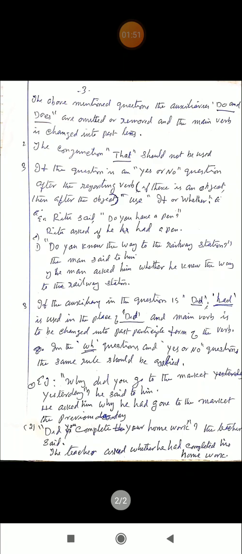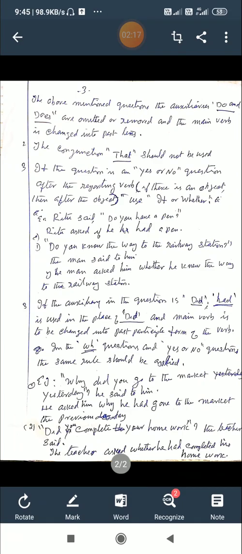WH questions are called in such a way because most of the interrogative pronouns or question words form with WH: what, why, when, where, etc. There are question words also without WH, but commonly they are called WH questions. And there are yes or no questions.